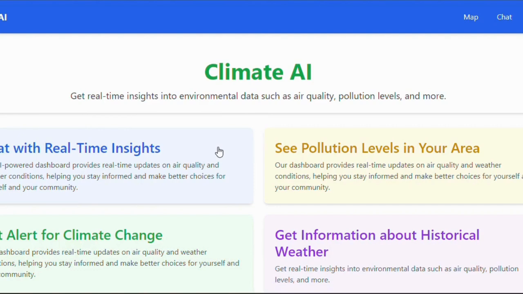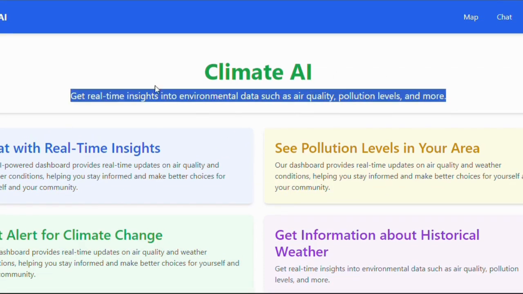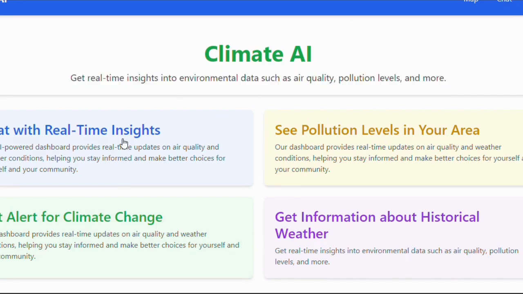Okay, so here's a quick demo of our application Climate AI. Climate AI can provide real insights about the climate data which is gathered from different satellites, and here are some of our core features. There's more to come, especially the historical data that lets you look at the data in past years. So for now, let's look at the chat with real-time insights.